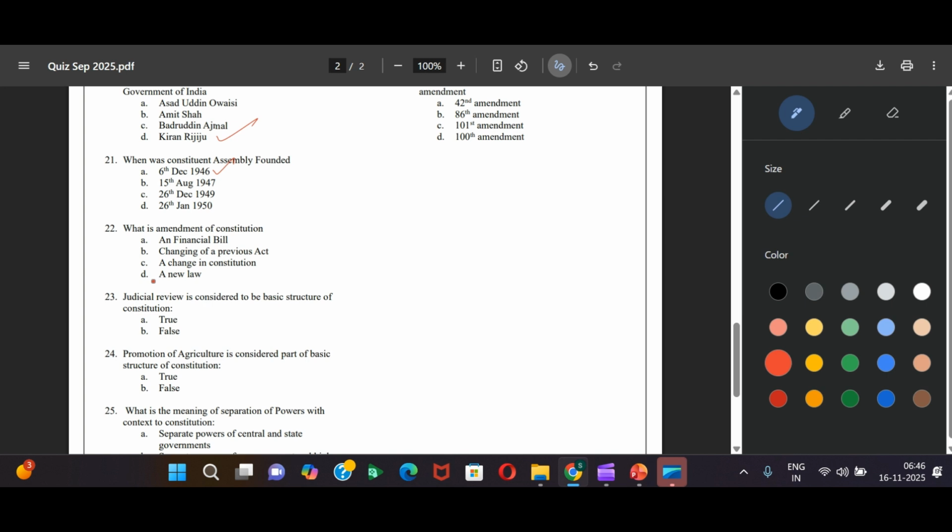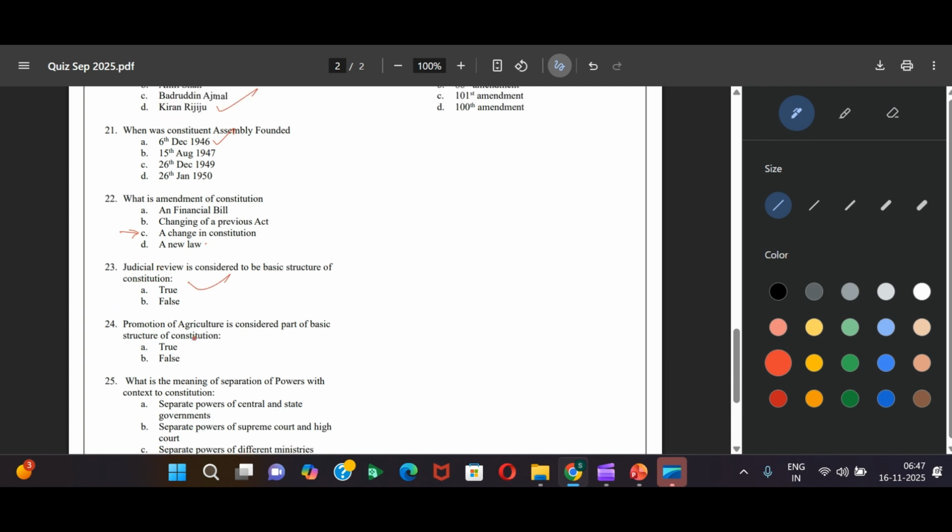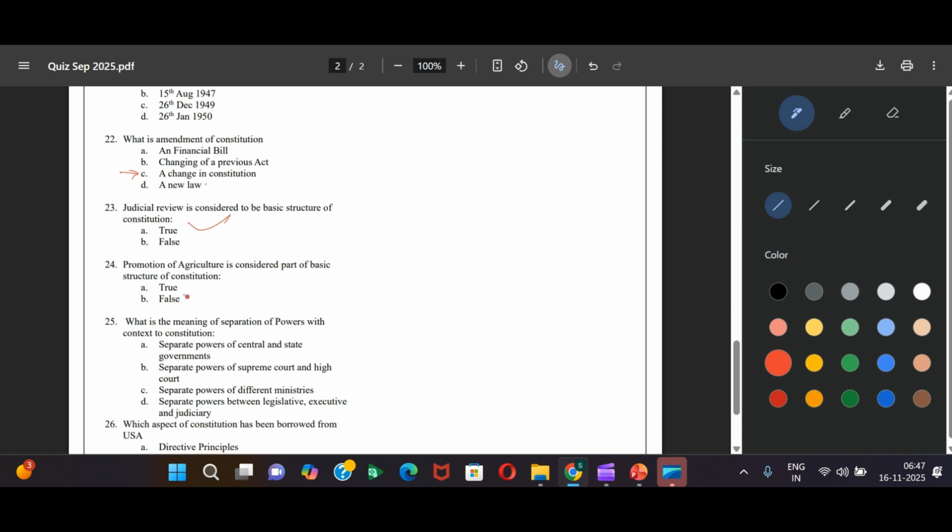Next, what is the amendment? Amendment is nothing but a change in constitution. A new law may be or may not be an amendment, need not always be. Financial bill also need not be an amendment bill. A previous act being changed, that's also not an amendment to the constitution. Judicial review is considered to be basic structure. That's true. Promotion of agriculture in basic structure, no.